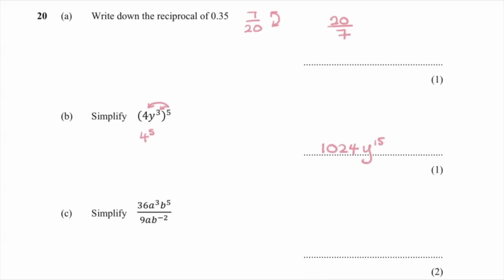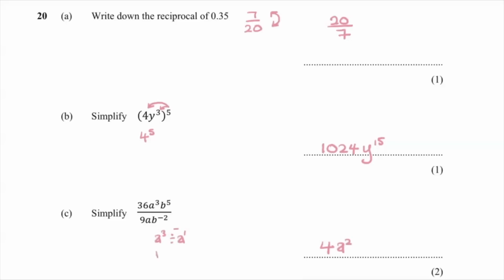The next question is a divide question. When we divide powers, we take them. So to do the number work first, 36 divided by 9 is 4. Then we've got a to the power of 3 divided by a. Now remember, there's a visible 1, and we have to take the powers. So I've got a to the power of 2.